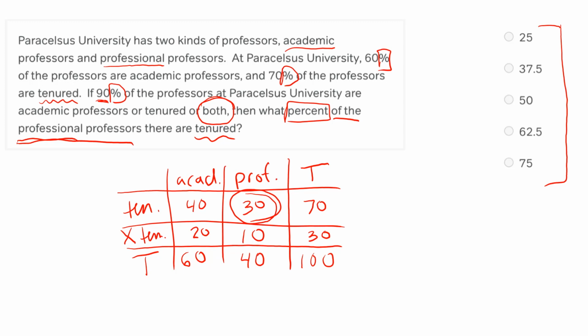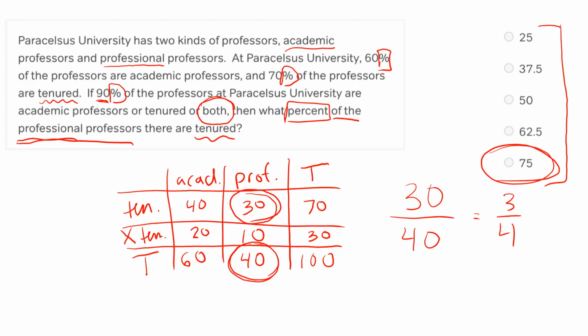So we're looking for, out of the total professional professors, which is 40, how many of them are tenured? Well, that's that 30 number. So we're looking for 30 over 40, which is 3/4, which is 75%. And the answer is E. Overlapping sets word problems feature a lot of different pieces of information. However, with careful organization using a tool like a double matrix, with really careful reading of what we have and what we're solving for, and using word problem tricks like picking our own numbers, we're going to be able to solve these problems effectively and in a reasonable time frame.